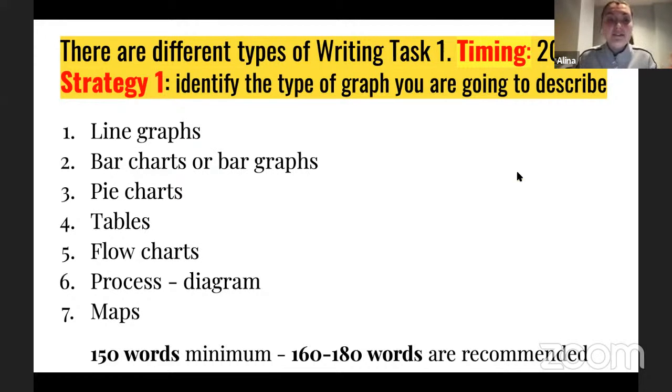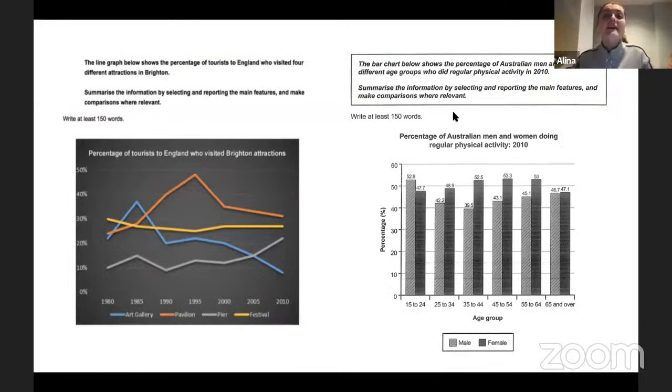Okay, this is pretty much it when it comes to the first strategy. And I would love to move on to the next part, right? And that's exactly what I was talking about. I would love to go through all those types visually, right? Because maybe some of you never experienced describing graphs. So I want to make sure that you would be able to identify them.